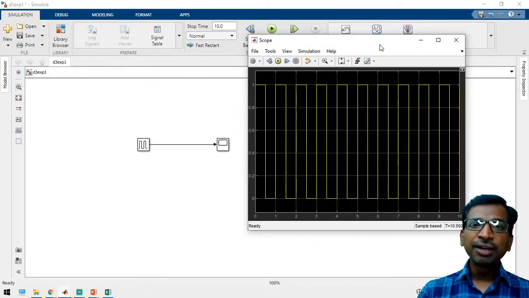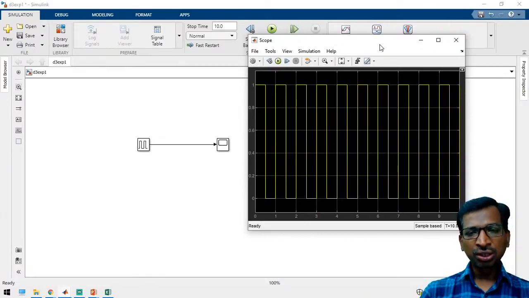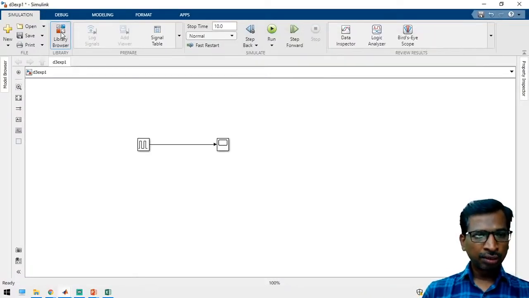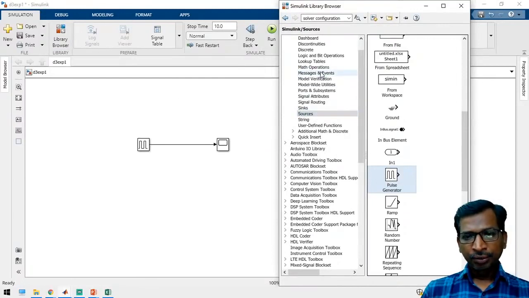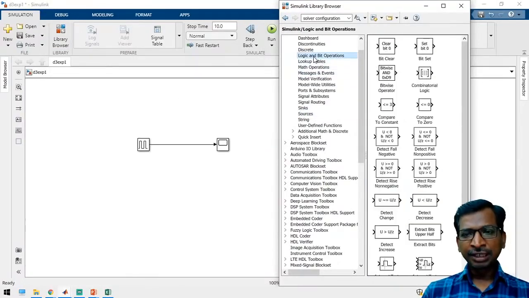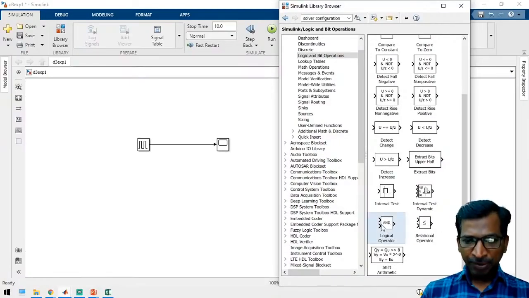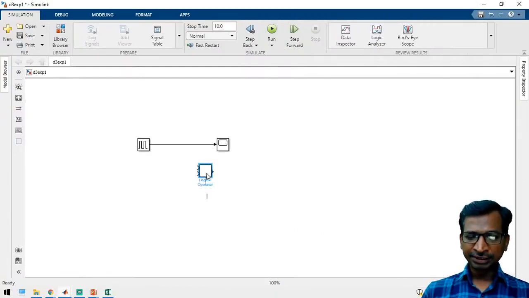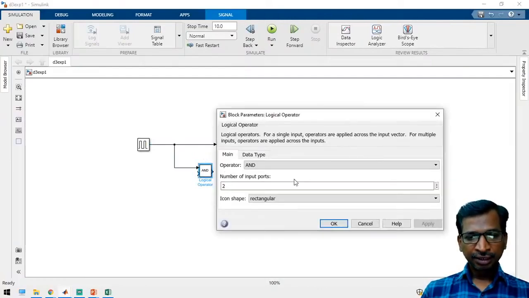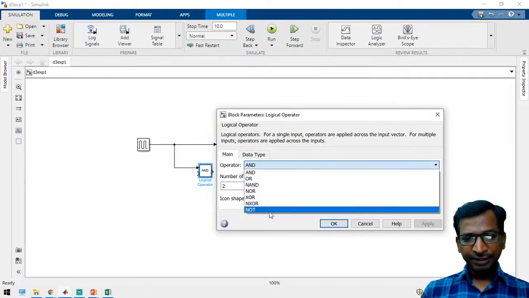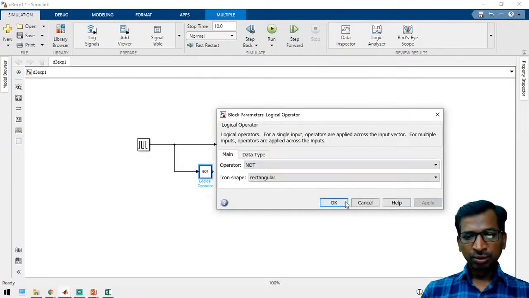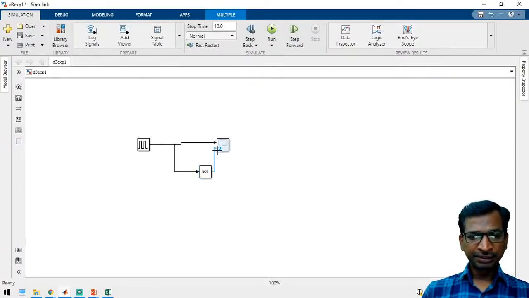So now we are going to invert the pulse with the help of logical operations. Again, just go to the library browser. See here, logic and bit operations. Here you can get a lot of logical operators as well as relational operators. This logical operator block will give you all the logic gates. So just take a NOT gate. This block will give the inverted pulses.